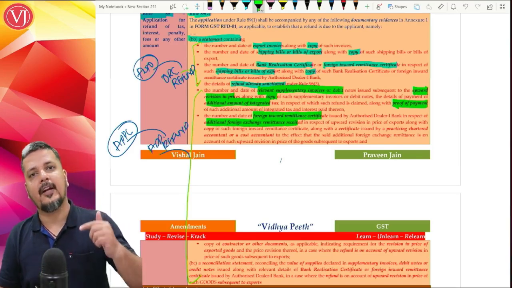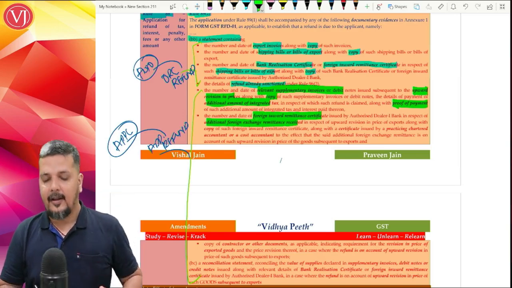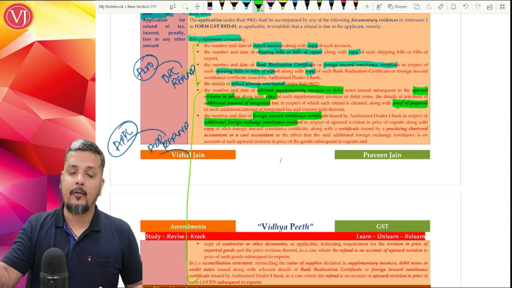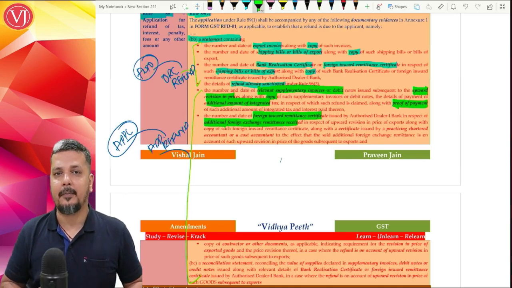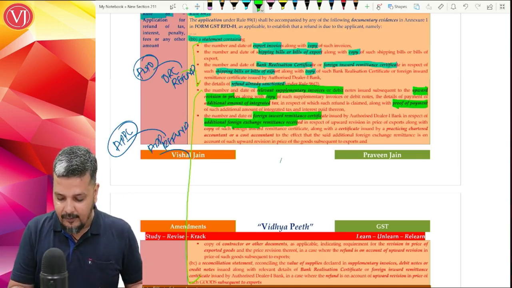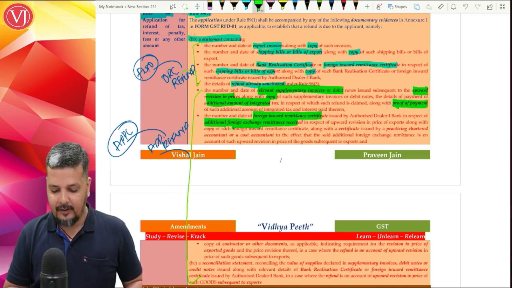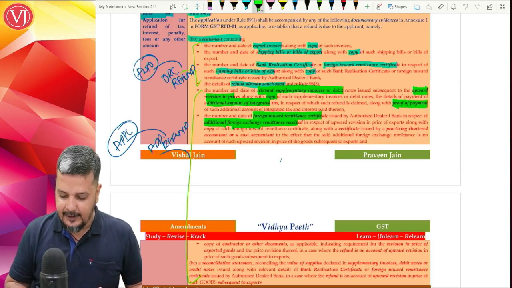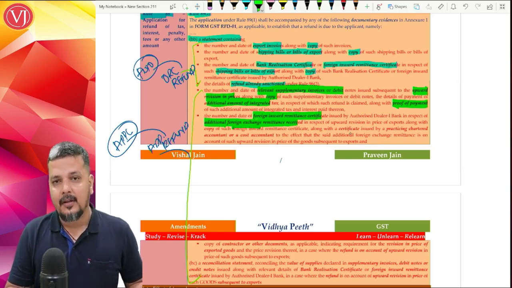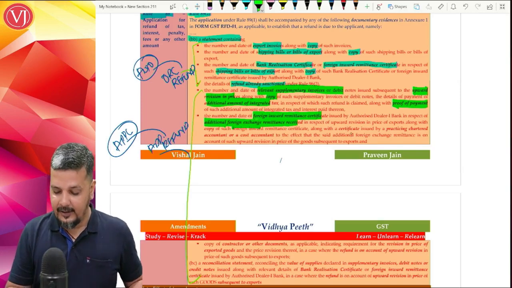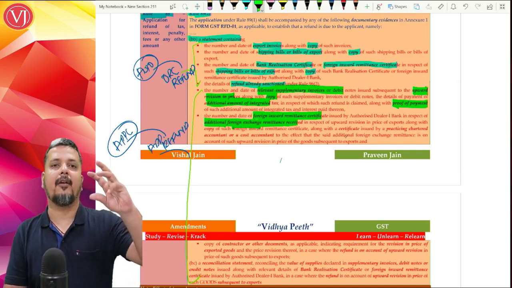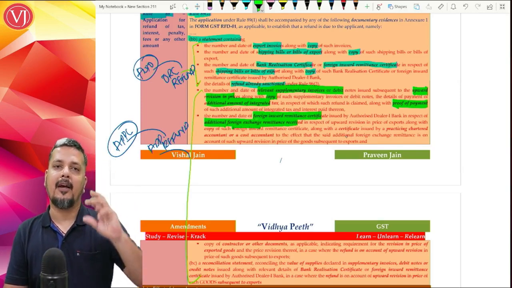I have to give the proof that I have already paid output IGST on that, and for that 10 lakhs that I am going to receive extra from my customer outside India, I have to give the copy of the FIRC or BRC, number and date along with a copy of the same. Normally for the original 1 crore, I'll give only BRC or FIRC.